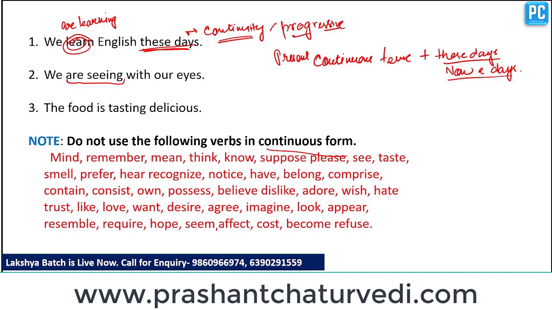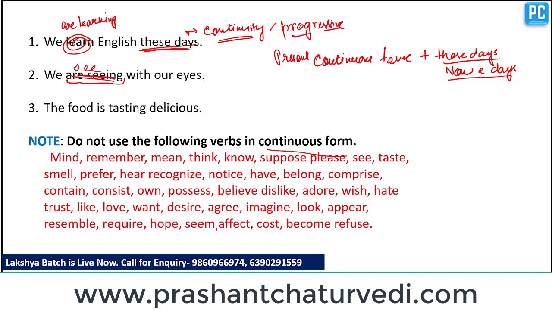So these verbs should not be used in continuous form if they are not expressing any kind of process that can be made to go on. Clear? So see should not be used in continuous form. We should write this sentence as, we see with our eyes.